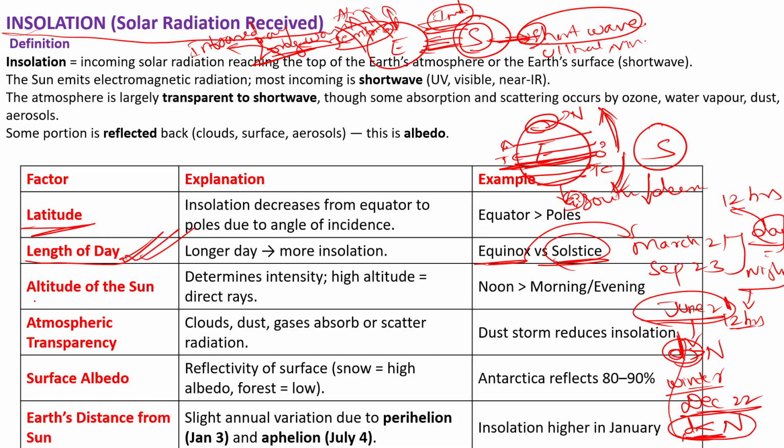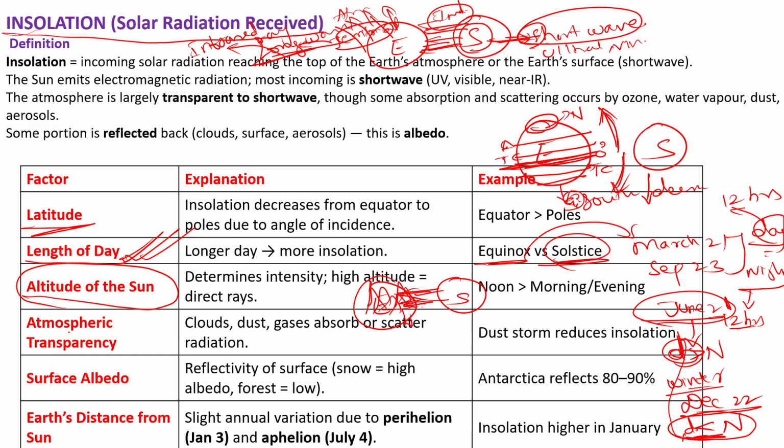And the next is the altitude of the sun. For example, as we know, the earth has hills and plains. As compared to the plains, the hill areas directly receive the sun rays from the sun, so these will have the highest insolation. And also we have the noon time. Noon time has direct sun rays as compared to the morning and evening time, so in this period we will receive the highest insolation.